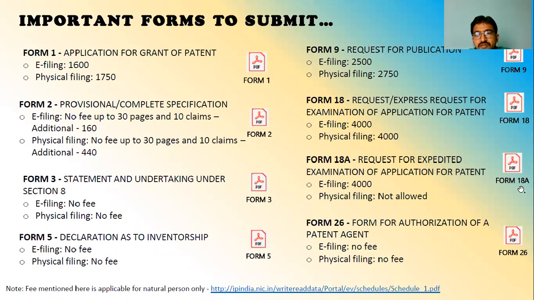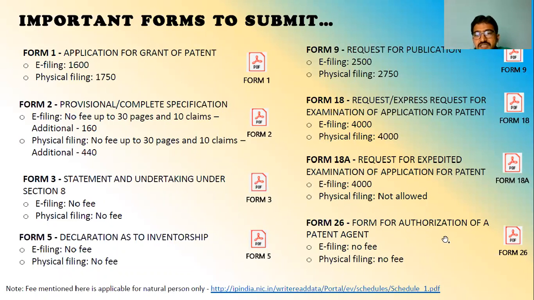If you are going for Form 18 plus Form 18A, totally 4,000 plus 4,000, 8,000, then it is 12,100 for e-filing, early publication, and early examination, without digital signature. Only e-filing, publication, and examination is 8,100. Only e-filing and publication is 4,100. If you are going for only e-filing, with no early publication and no examination currently, then it is only 1,600 rupees, excluding digital signature. So these are the things we require.